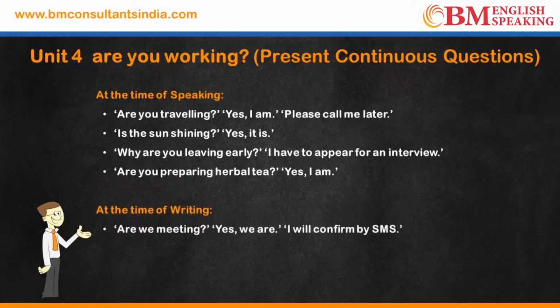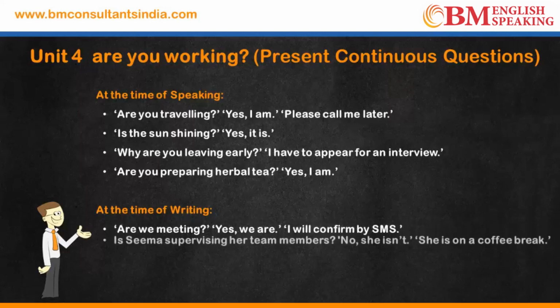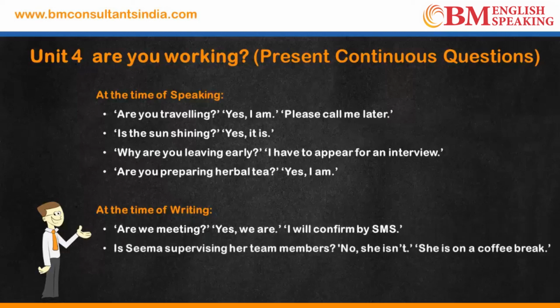Let's look at some examples at the time of writing. Are we meeting? The answer is yes, we are. I will confirm by SMS. With we use are. Are will come before we. Meet plus ing becomes meeting. So this is a question in present continuous tense. क्या हम मिल रहे हैं? Are we meeting? Is Seema supervising her team members? No, she is not. She is on a coffee break.